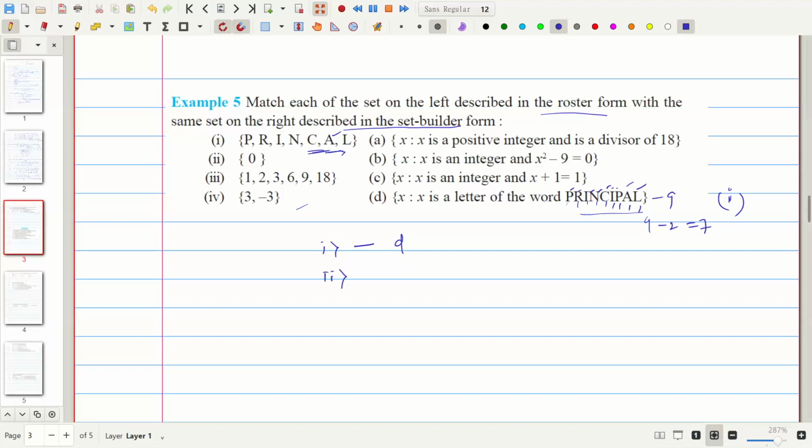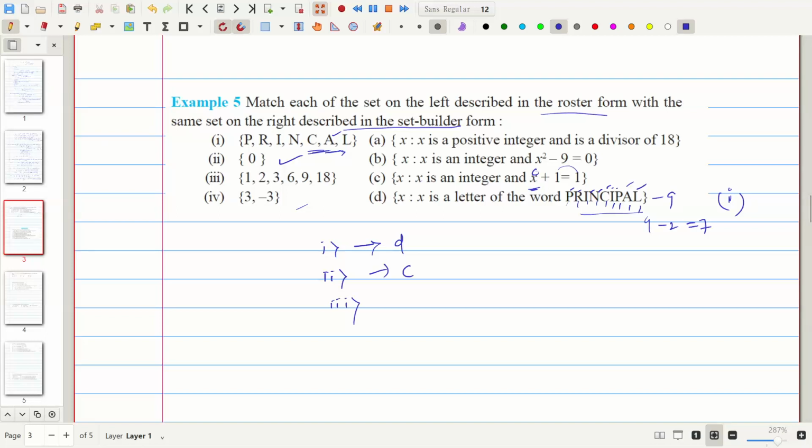The answer of 2 is, sorry, 0. So 0, where does it come? Here, if we take the divisor of 18, a positive integer and divisor of 18, 0 will not be a divisor of 18. If we put 0 here, then minus 9 is not equal to 0, and 1 will come. If we put 0 here, then 1 will come. 1 is equal to 1, then this is the right answer. So the second one is C.